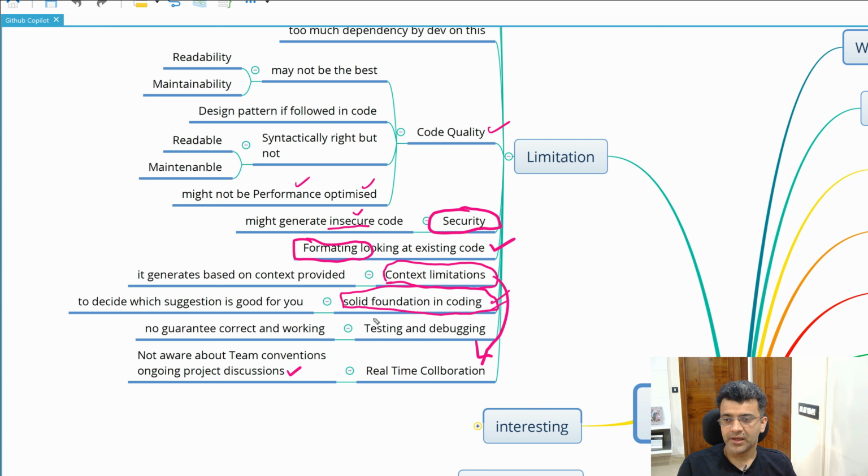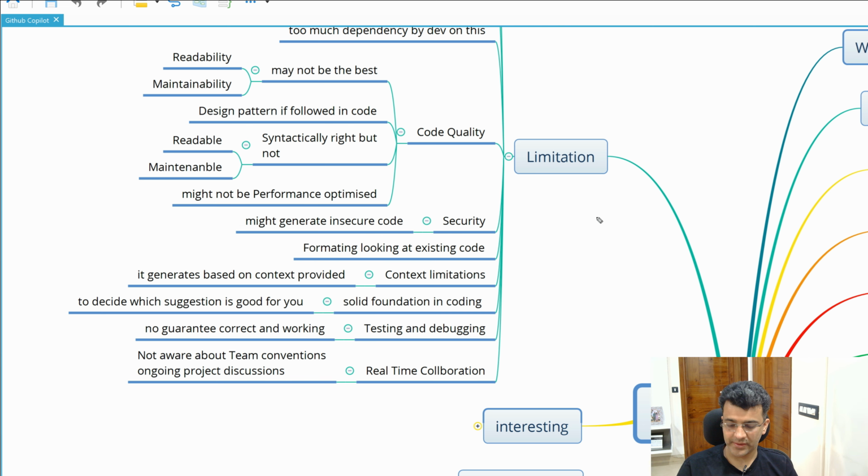One last thing that is there is testing and debugging, right? It gives you the code, but that code might not be right, right? So whenever you open ChatGPT or Copilot, it says that this software can have mistakes, right? Somebody should review it, so there is no guarantee that it is correct and working. It is code, right? Most of the cases it works, but still you should check it out because there are chances that it might not work. So these are some of the limitations.